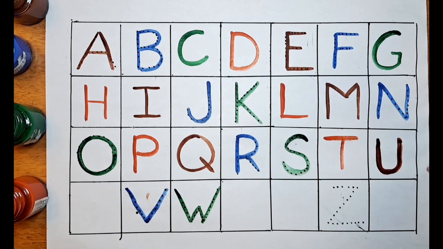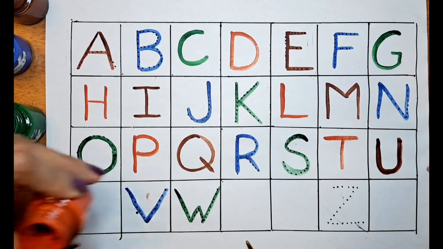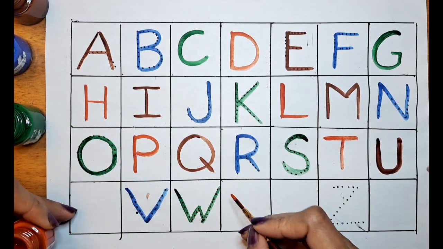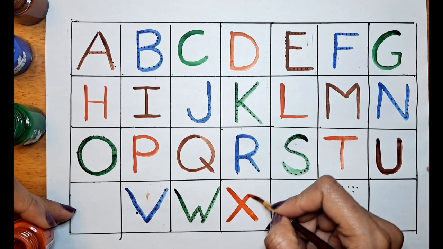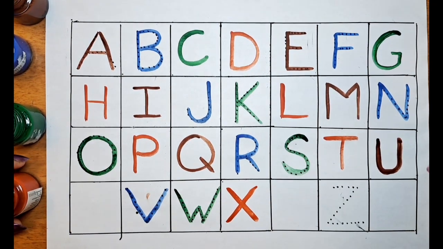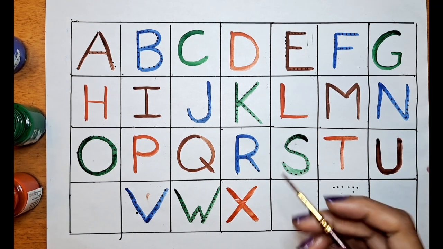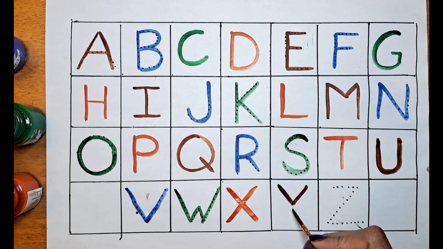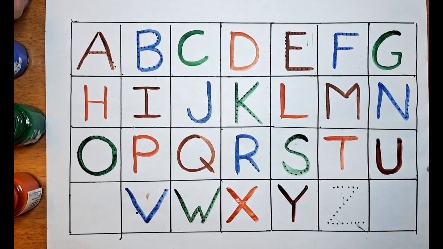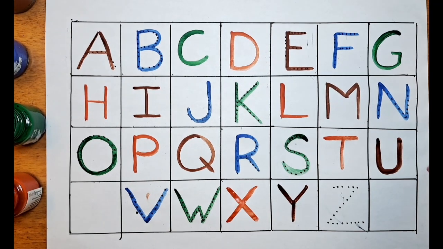What is the next letter? X. Can we color this X with the red? Let's do it. X for Xmas tree. What is the next letter? It's Y. Can we color this Y with the brown? Y for yoga.